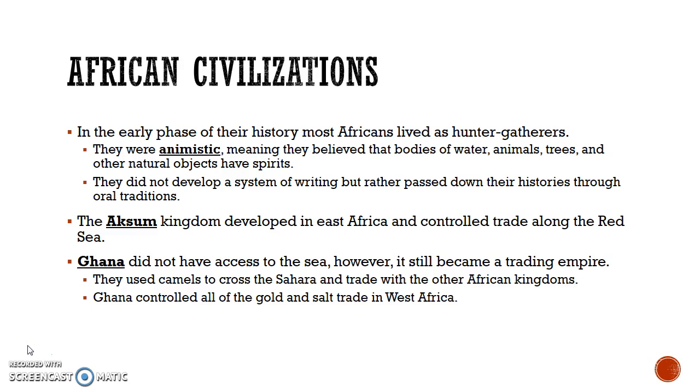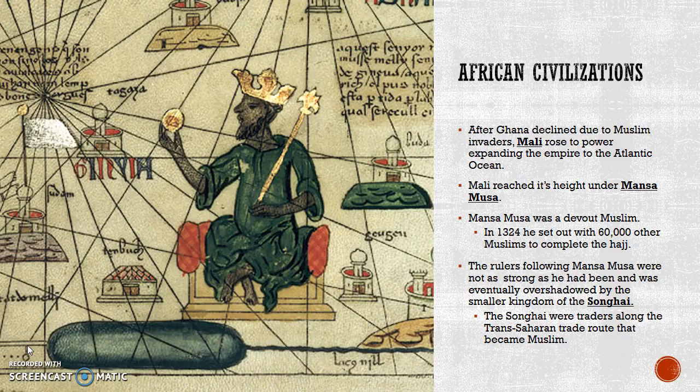Meanwhile, African civilizations were also starting to develop. They were hunter-gatherers for the most part previously. They were animistic. They thought that natural objects had spirits, and they did not develop a system of writing, but they had a lot of oral histories that are still in place today. Aksum was one of the first kingdoms developed in East Africa and controlled trade along the Red Sea, and they traded via the Saharan Desert. Ghana did not have access to the sea, but it still became a major trading empire. They used camels for trade, and they also controlled all of the gold and salt.